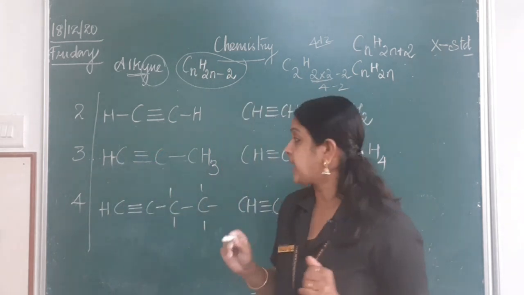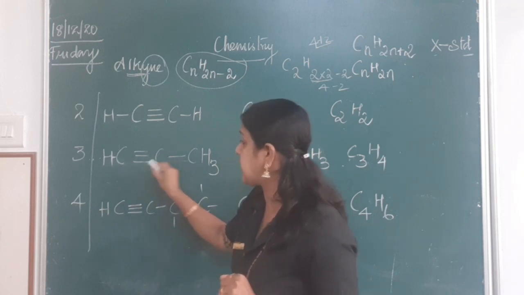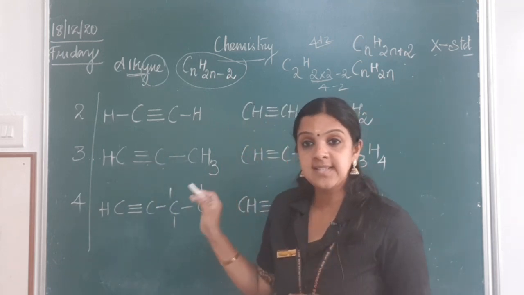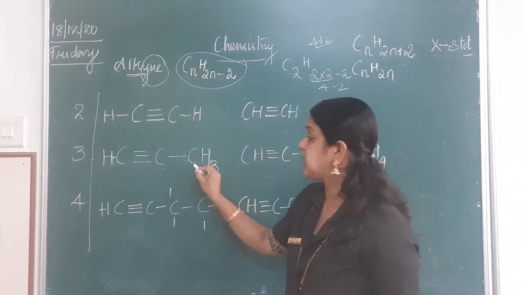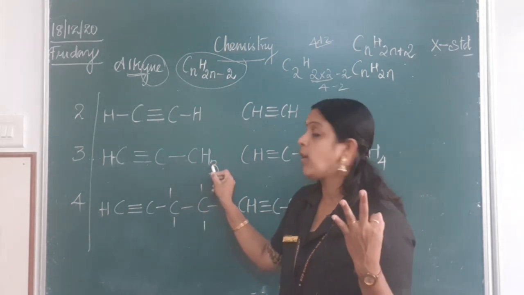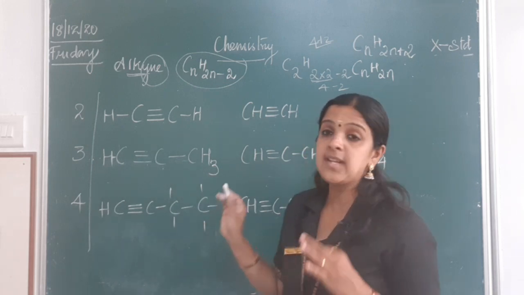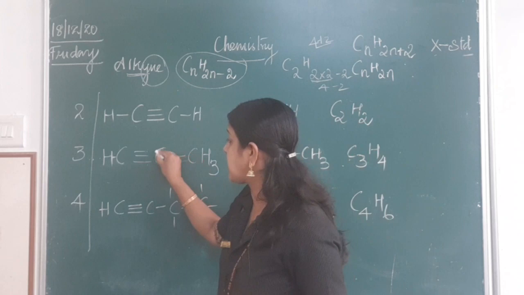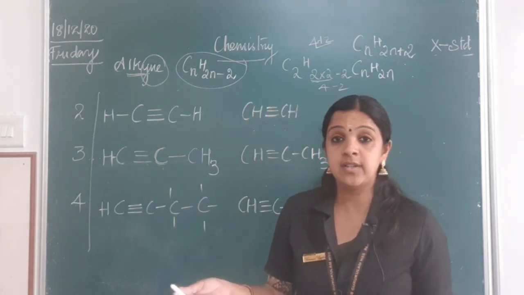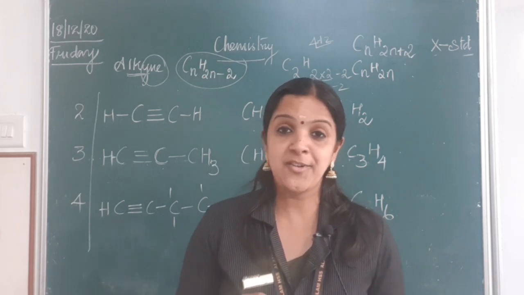Valency is satisfied. For the second carbon atom, it is 1, 2, 3, 4. Again valency gets satisfied. For the third carbon atom, I need 3 more bonds, and all 3 will be satisfied by hydrogen. If you see very carefully, children, the second carbon is not having hydrogen. So, you need not worry. Why is the second carbon not having hydrogen?